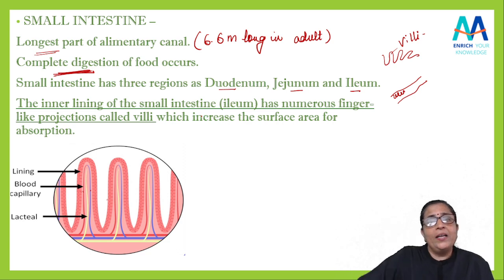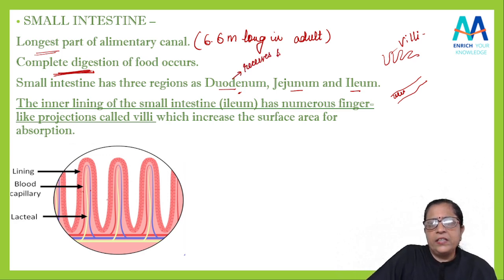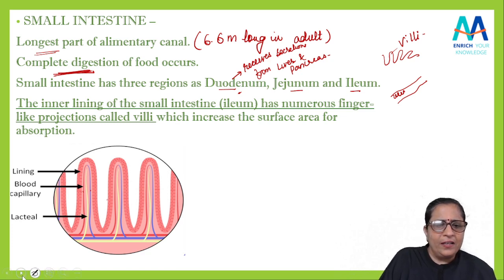In which part? In this duodenum. Yes, so this duodenum, I can write here, it receives secretions from liver and pancreas. Got it?